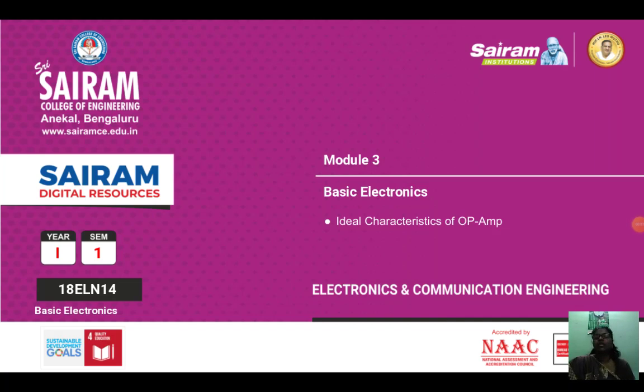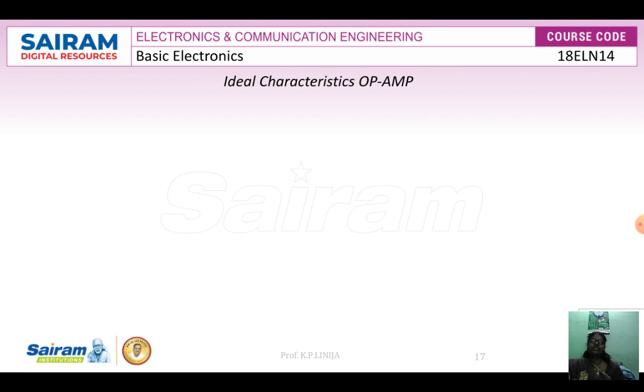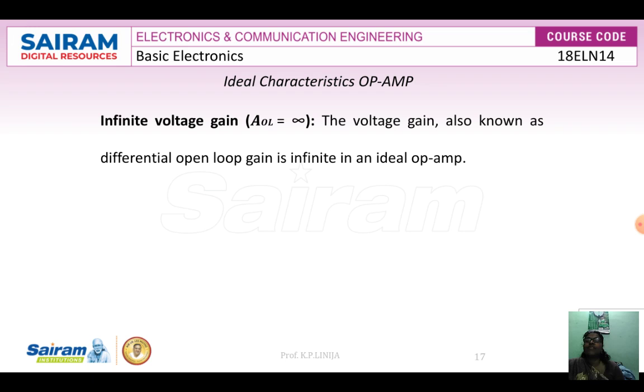So in module 3, that is operational amplifier, today let us discuss the ideal characteristics of op-amp. There are some 10 to 12 characteristics. Let us discuss them one by one. First, let us see what is infinite voltage gain. Infinite voltage gain is infinity, and sometimes it is also known as differential open loop gain.